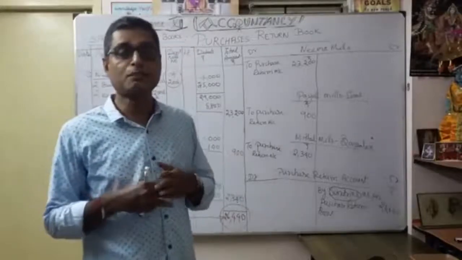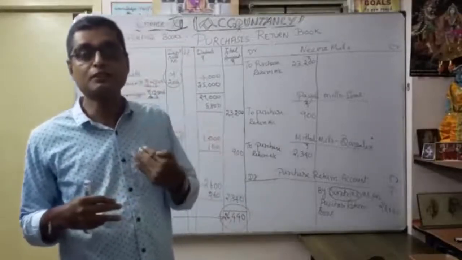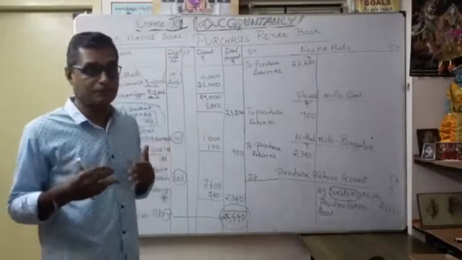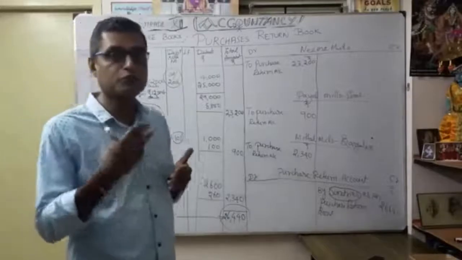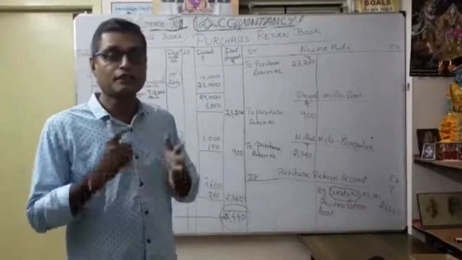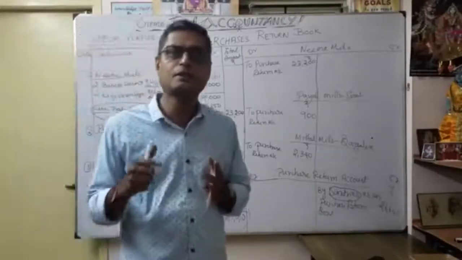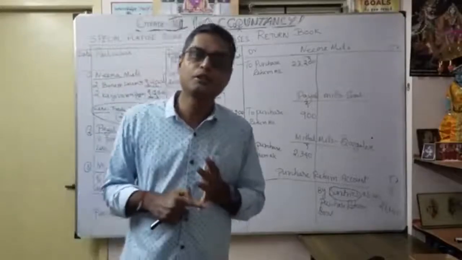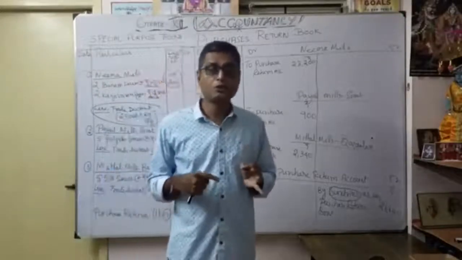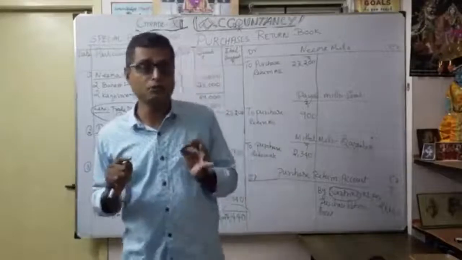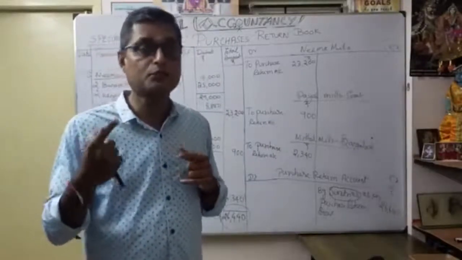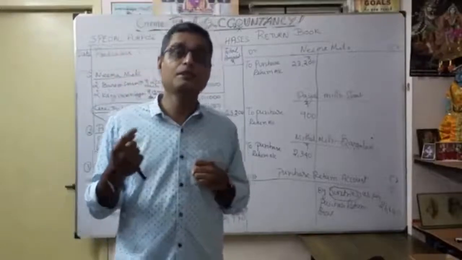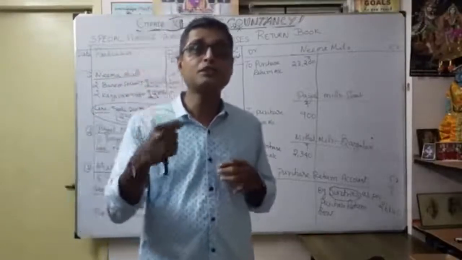When we receive a credit note from the supplier, as a debit note we issue to the supplier. Understood? That's why confusion between debit note and credit note will definitely come. So when you are doing business and return any goods, you issue a debit note. Similarly, a supplier issues us a credit note.